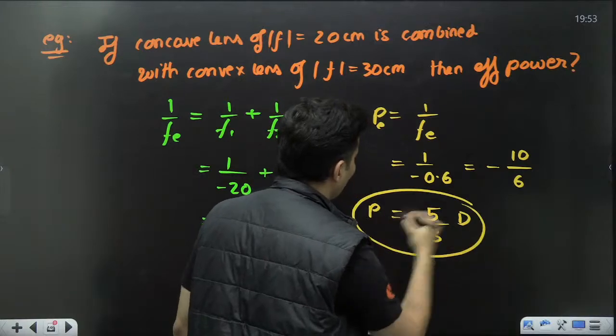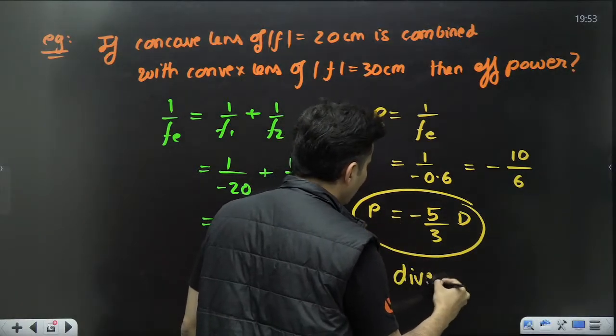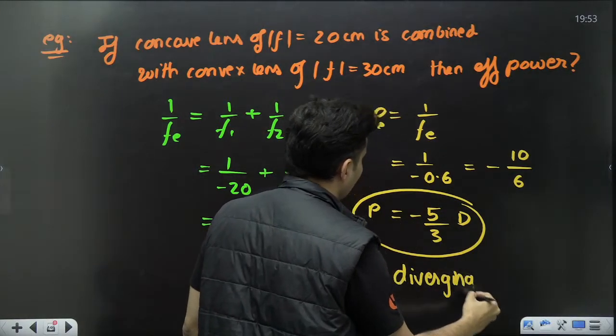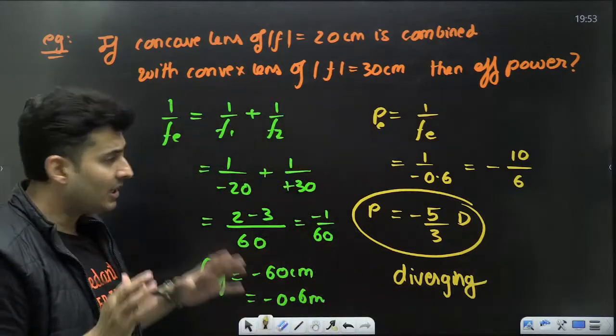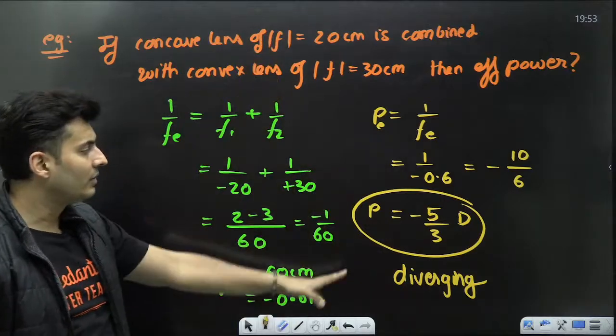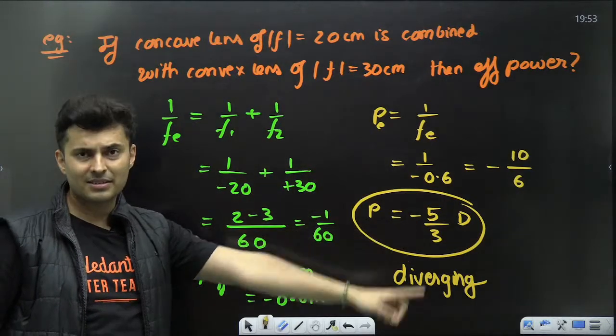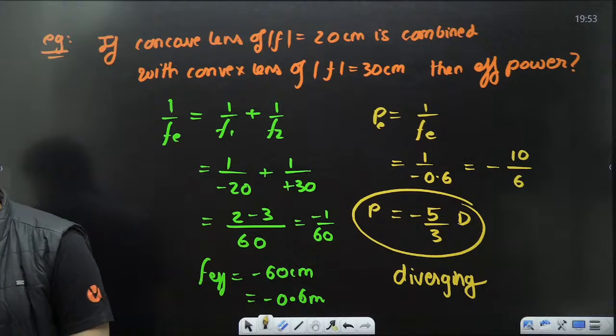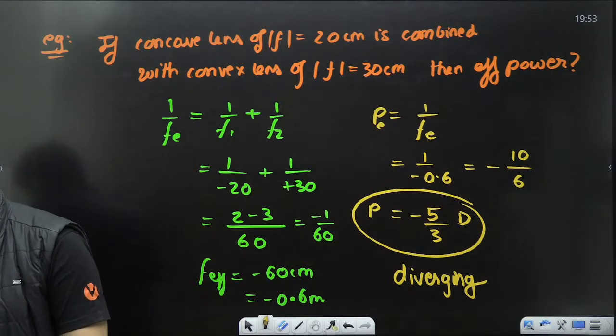But the answer is coming out negative. That means it is going to be diverging in nature. The effective lens is going to be diverging in nature. That's the meaning of this question, because it is minus. Magnitude wise 5 by 3. Yes, very good. Most of you got it. Very good, Alikia. Very good. So many of you got it.